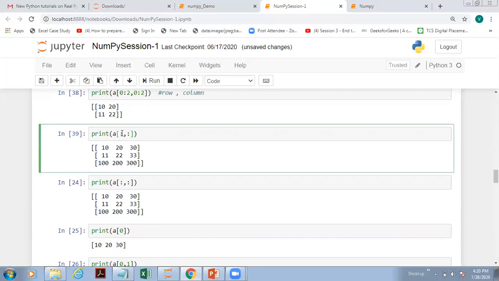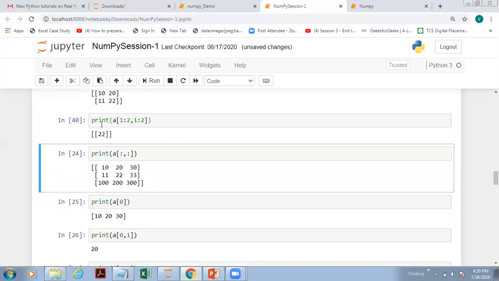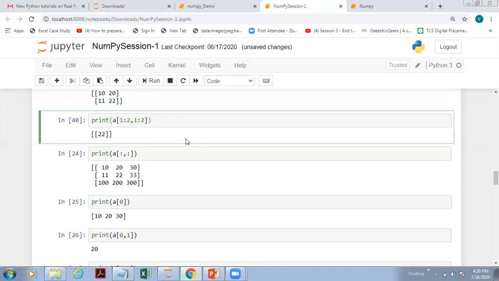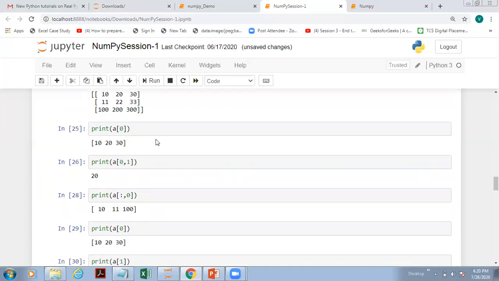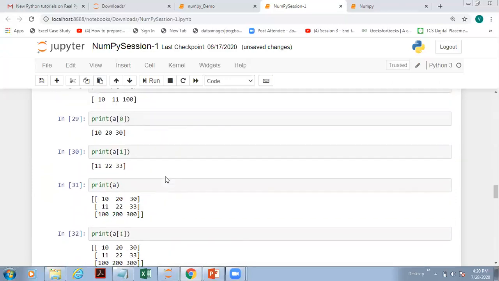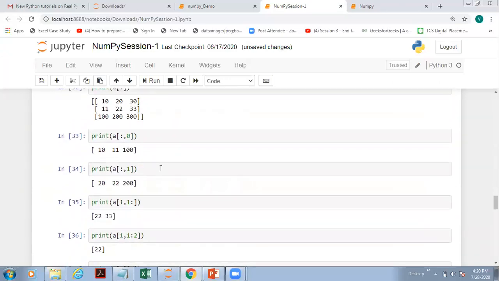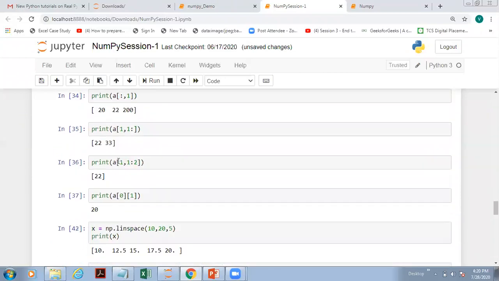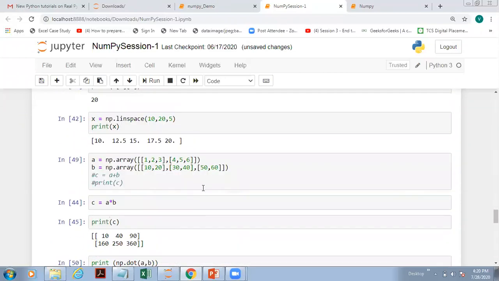The first slicing here is row slicing. So here if I am writing 1 colon 2, 2 is excluded, so only the 1 one will come. Similarly, 1 colon 2 if I am writing, again the middle one will come. So in this case I'll get the result as 22. Understood? Okay, ma'am. So this way we can play around with it. These are different examples we can use.